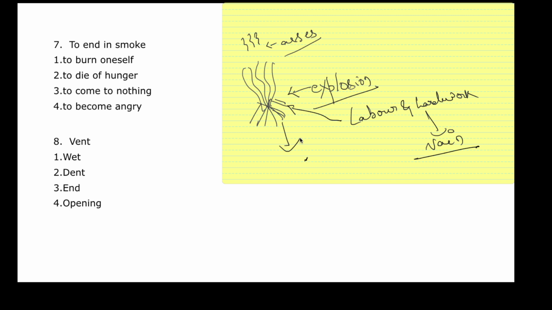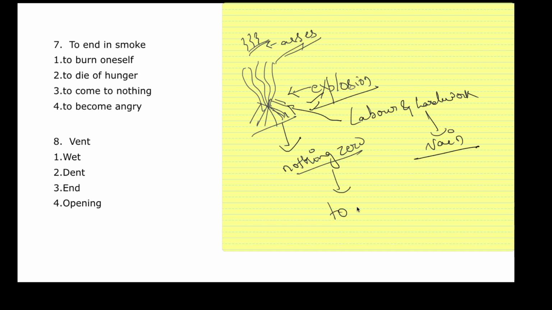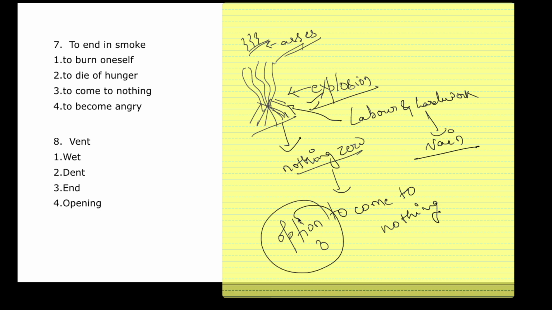That means it ended and came to nothing. Even if India won so many matches, it couldn't win the final, so it ended in nothing. Absolute zero. Just like this explosion: I did so much, I had lit up an entire place on fire, and yet there was no explosion. It just ended up in smoke and ashes. So, to come to nothing is known as to end in smoke. That is in option number 3.